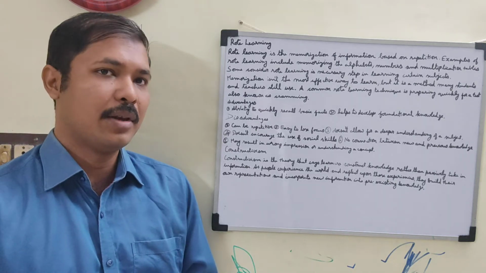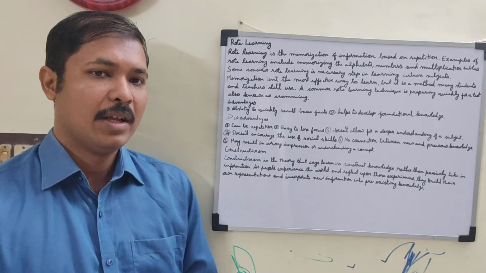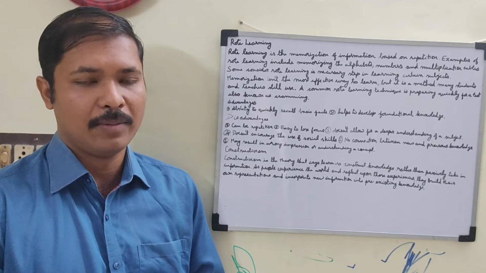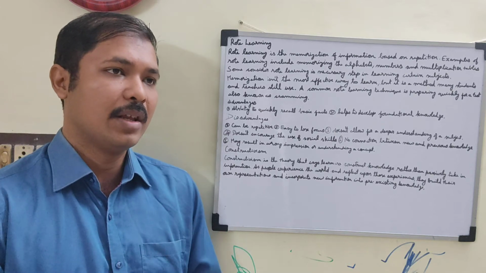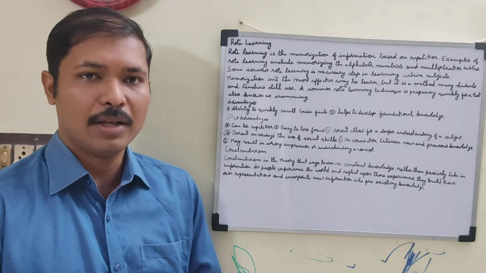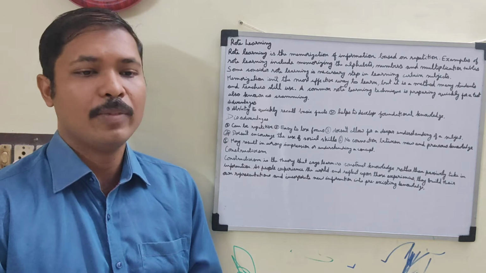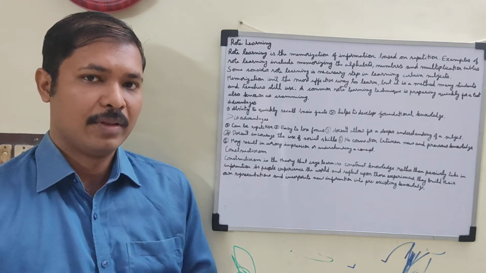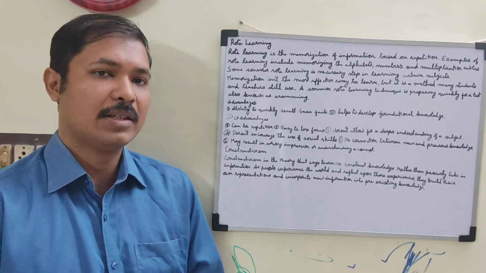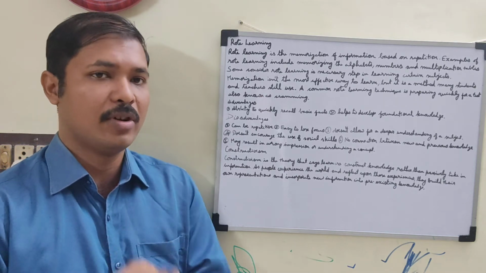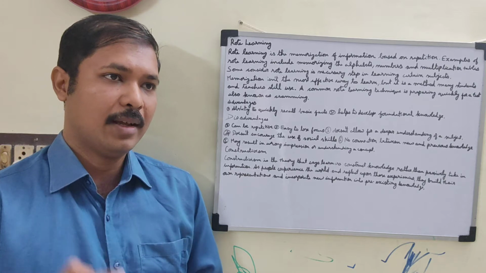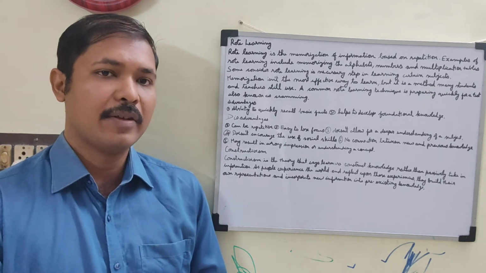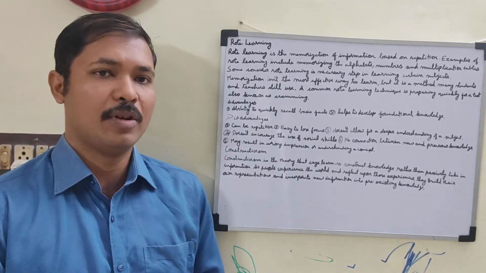Constructivism should be followed, and that methodology should be followed by teachers, and that's what we are learning. For primary education, rote learning should be followed, and they cannot be given constructive learning. But for secondary and higher secondary, and especially college education, constructive learning should be followed.